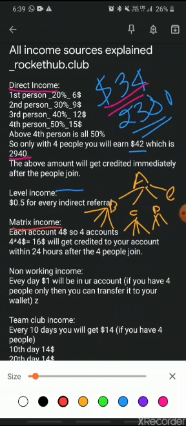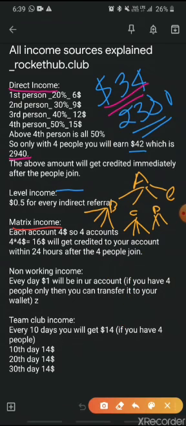A lot of them still ask, okay, what does that 24 hours mean? 24 hours means that as soon as the fourth person becomes active and joins, from that timing 24 hours will be taken into consideration. 24 working hours. So working hours does not include 11 p.m. to 12 p.m. So 24 hours of working period, and then you'll get $16 in your bank account, which is a good thing.